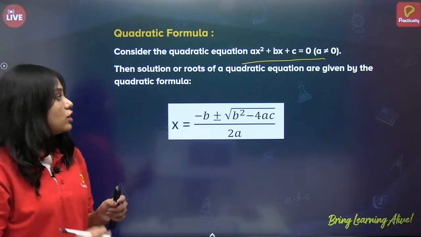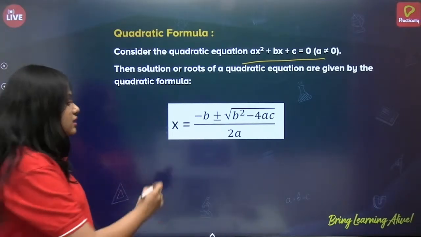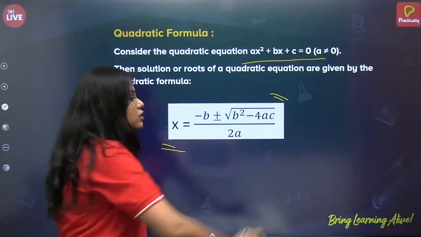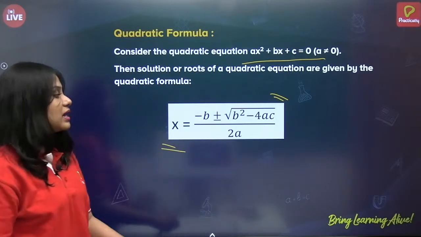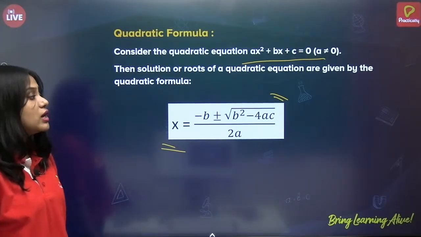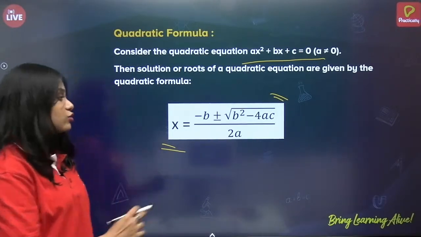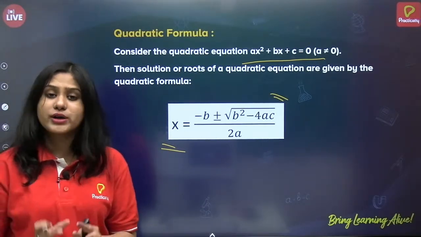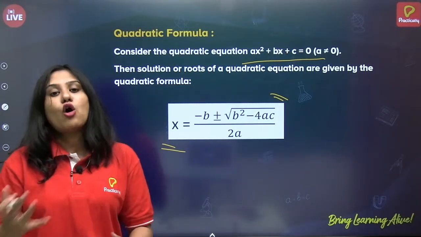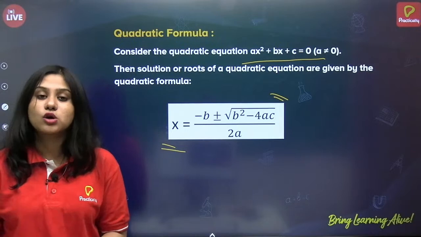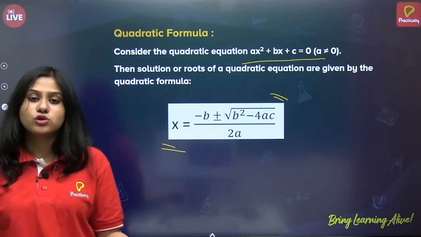The solution or roots of the quadratic equation are given by this quadratic formula: x is equal to minus b plus or minus under root b square minus 4ac by 2a. This is one of the most important formulas we have to know, because not all quadratic equations can be solved using the factorization method. There are other methods also to solve it.